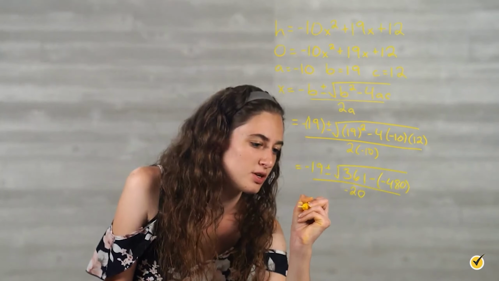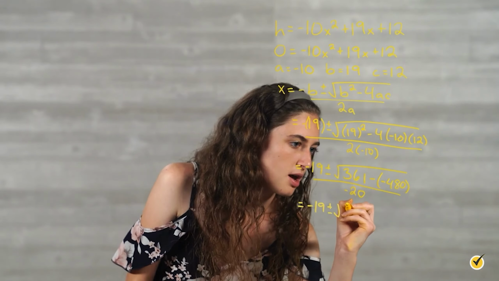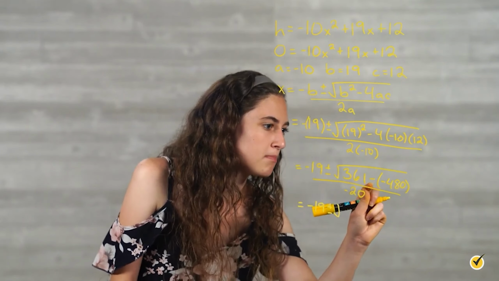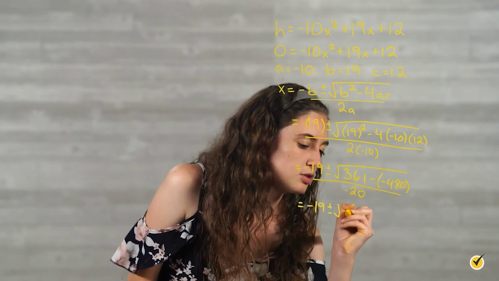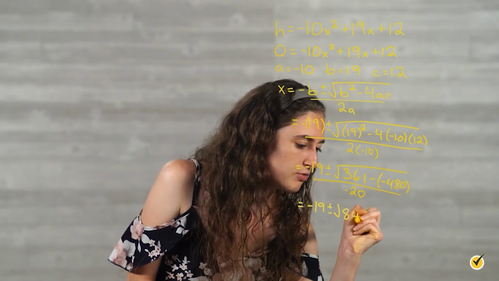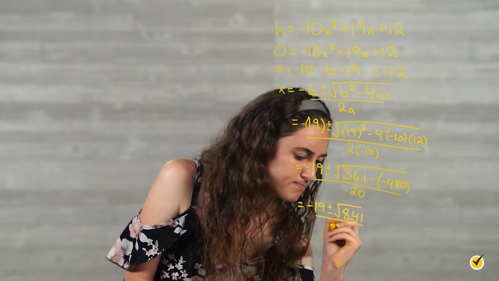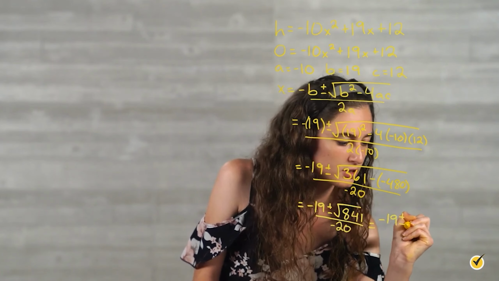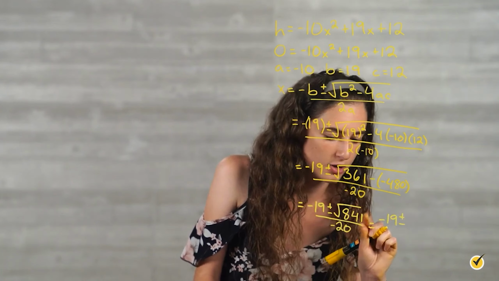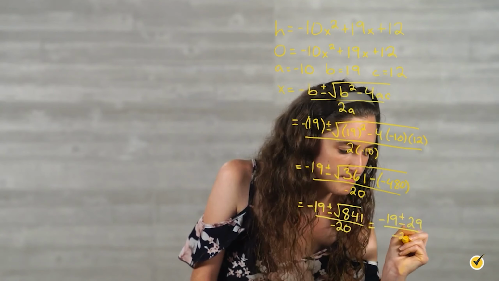So this is equal to negative 19 plus or minus the square root of 361 minus negative 480, which is the same as saying plus 480. So the square root of 841, that's what you get when you add those two numbers together, over negative 20. So this is equal to negative 19 plus or minus the square root of 841 is 29 over negative 20.